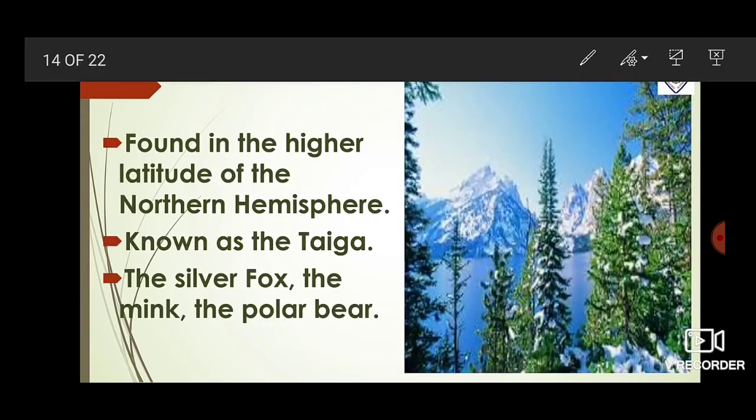Now our next topic is coniferous forest. They are found in the higher latitudes of the northern hemisphere, such as in the Himalayas, and are also known as taiga, meaning pure or untouched in the Russian language. They have softwood evergreen trees such as cheer, pine, and deodar that are used to make pulp for the paper and box making industries. The important animals there are the silver foxes, the mink, and the polar bear.